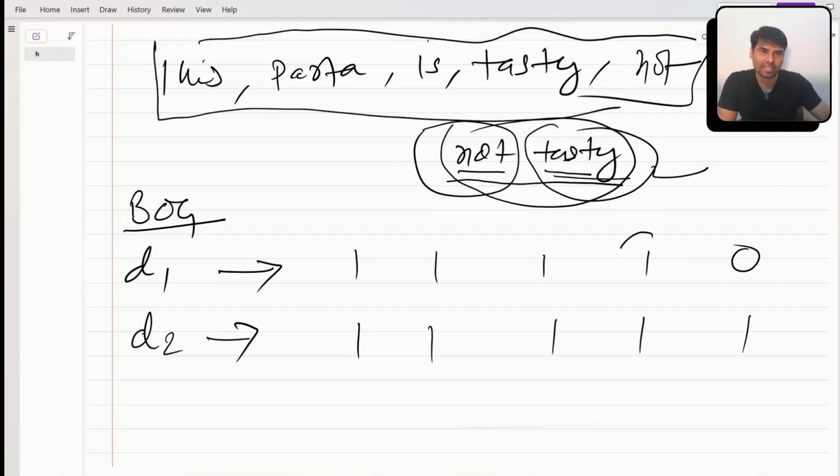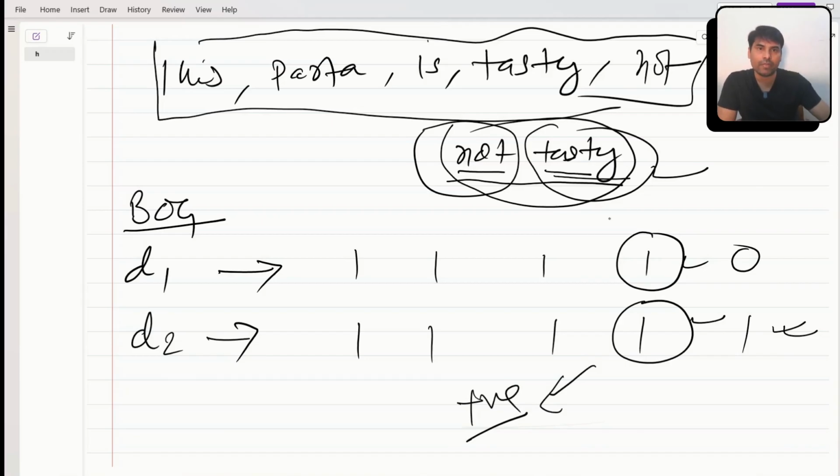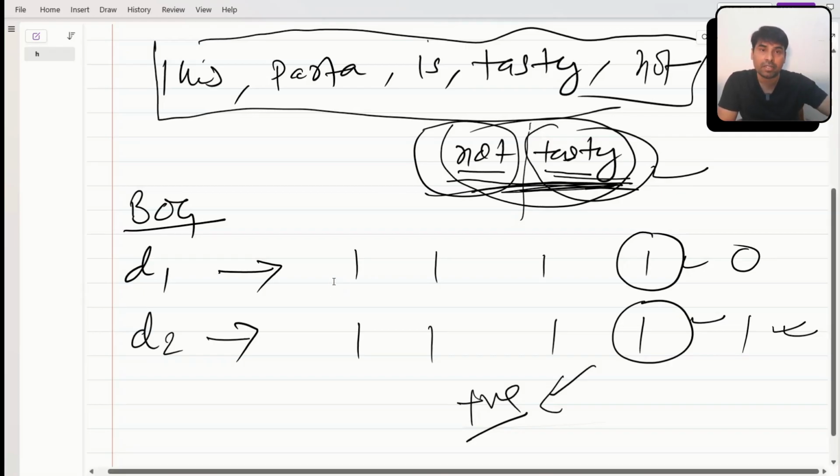Let's suppose this one is for tasty. The machine learning model will understand that because tasty is in both sentences, even the second one, which has not, is positive sentiment. This is what I'm trying to explain. But in the second document, the order of words is saying it is not tasty, and the model is not able to capture this meaning, the order. So how do we capture this meaning, like not tasty?